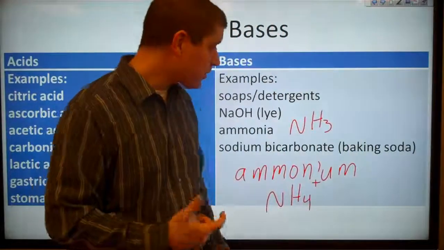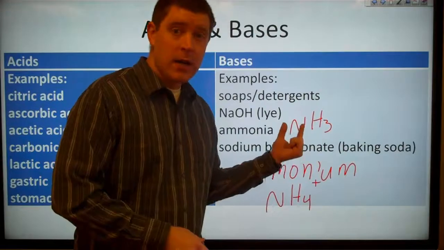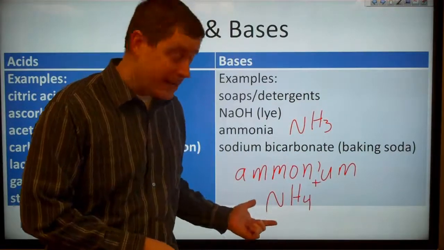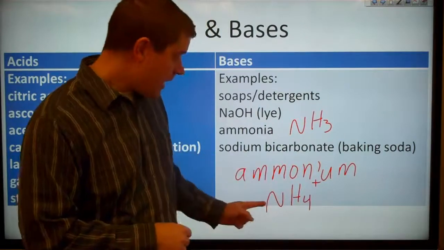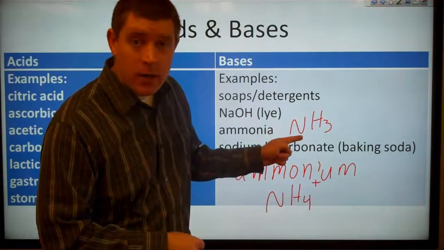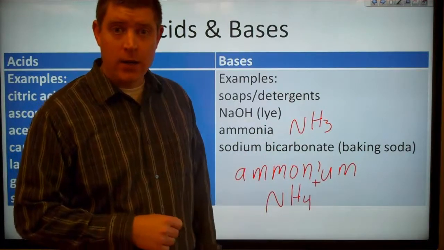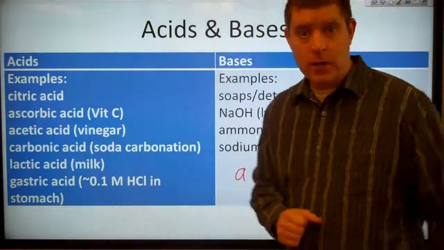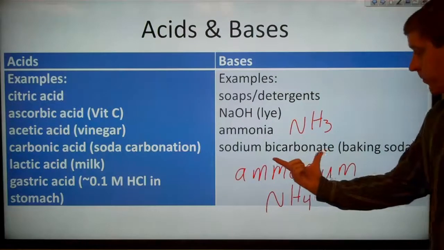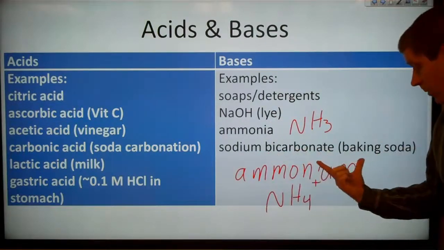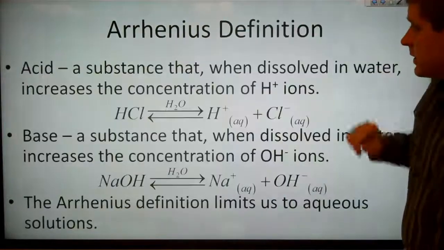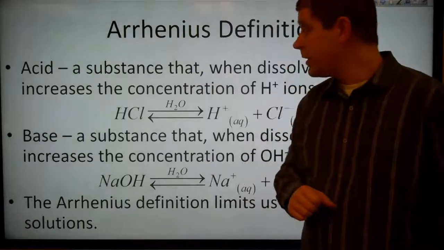The ammonia is a neutral species. It's a neutral compound that has 1 nitrogen atom and 3 hydrogen atoms covalently bonded together. The ammonium is an ion because it has a +1 charge, and it has 4 hydrogens and 1 nitrogen. It's basically ammonia plus 1 H+ ion, and we'll look into that again a little bit later in the video. Another example of a base is sodium bicarbonate, which is the baking soda that you may be putting in cookies and things like that, that cause them to rise and get fluffy.